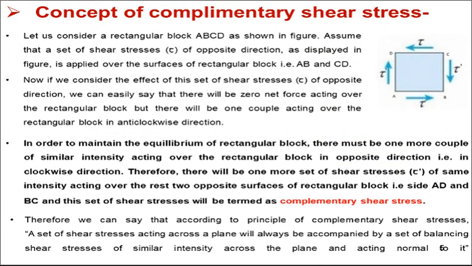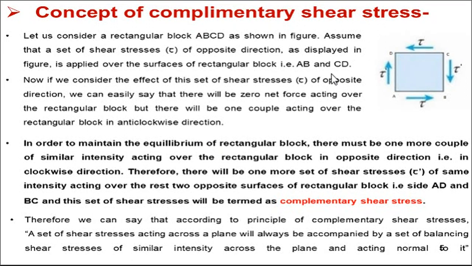Now let us consider a rectangular block here. This is the concept of complementary shear stress, which is what we will study. Consider the block ABCD. Assume a set of shear stress tau in opposite directions, as displayed in the figure, is applied over the surfaces AB and CD of the rectangular block. If you consider the effect of this set of shear stress tau in opposite directions, we can easily say that there will be zero net force acting over the block, but there will be one couple acting on the block in the anti-clockwise direction.